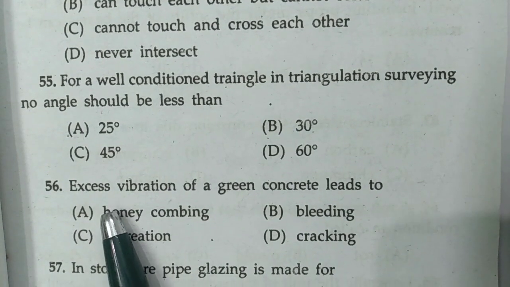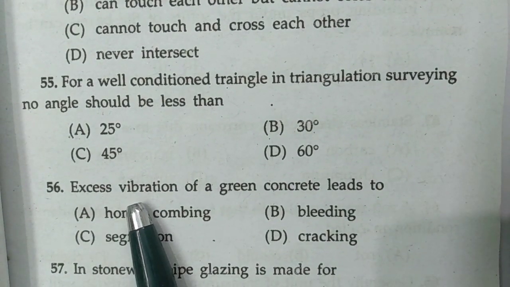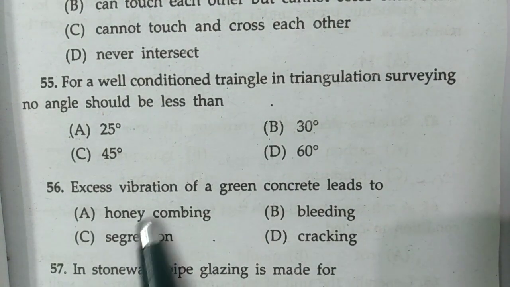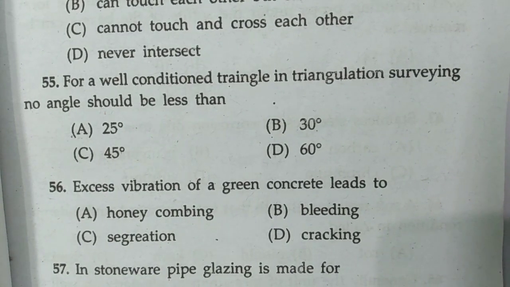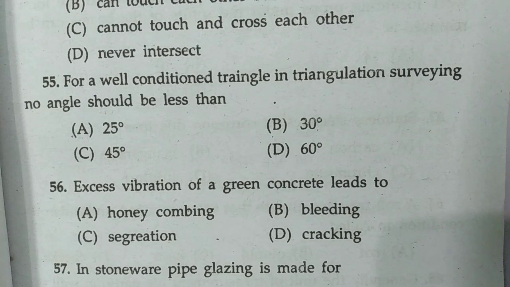Now question number 56. Excess vibration of a green concrete leads to, and these are the options. This question is also often asked in any examination, that the harm that over vibration does is segregation. Okay, so option C is correct.